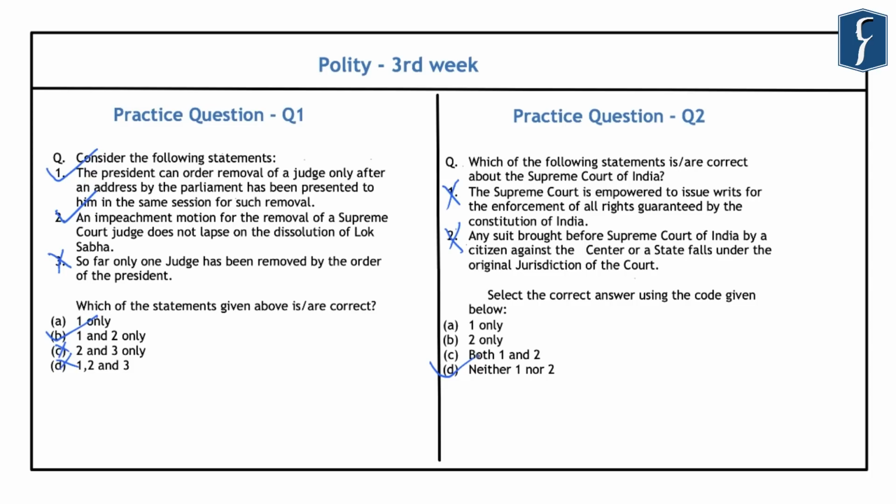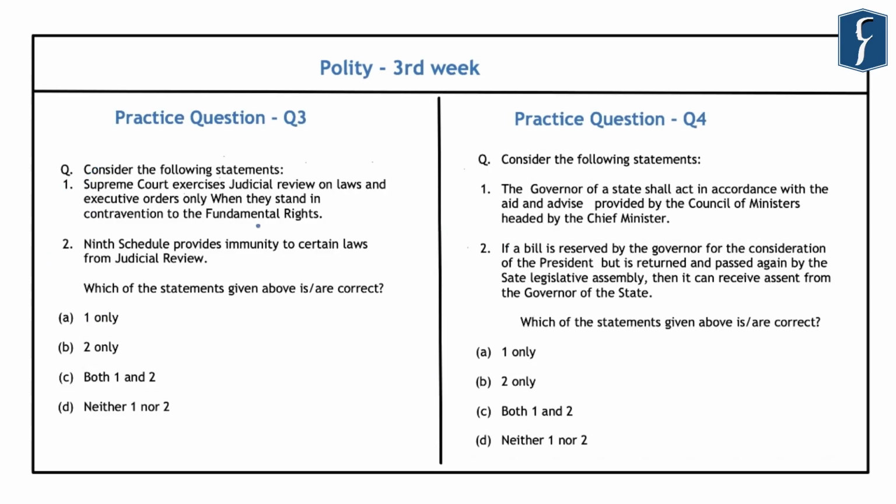After this, let us take up the third question that is related to the judiciary. Now, if you look at this third question, it is related to judicial review. It reads, consider the following statements. First, the Supreme Court exercises judicial review on the laws and executive orders only when they stand in contravention to the fundamental rights. And the second statement is that the 9th Schedule provides immunity to certain laws from judicial review. Which of the statements given above is or are correct in this regard?